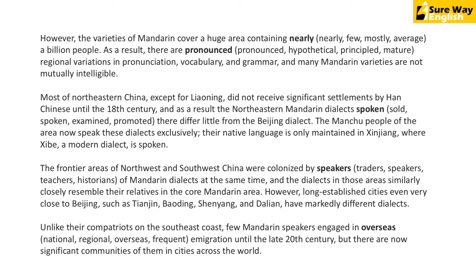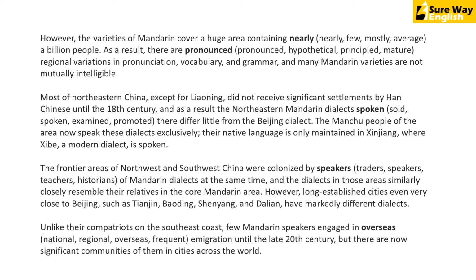Regional variations mean that in the pronunciation, though it's one language, it's spoken differently in different dialects in different places. Okay, so as a result, there are pronounced. Pronounced means something that's significant, that is prominent, or in other words, easy to see. So there are prominent regional variations in pronunciation.